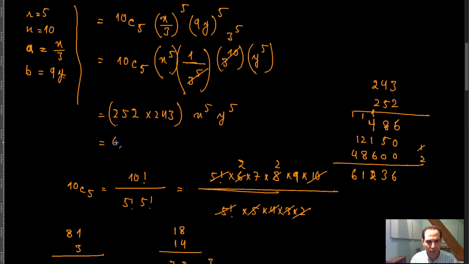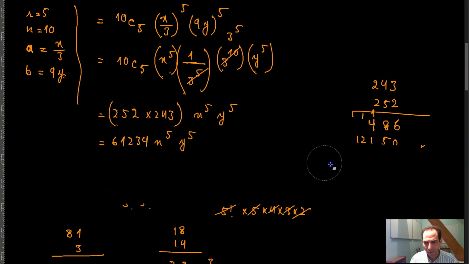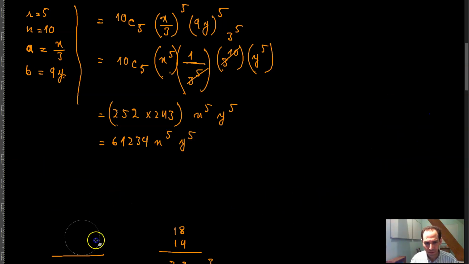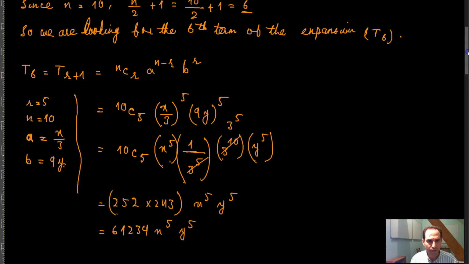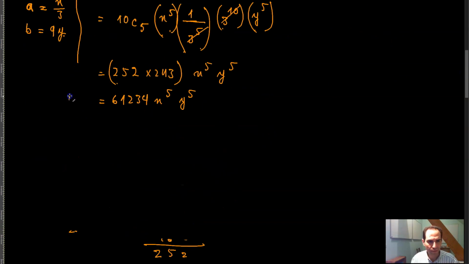So that is 6, 1, 2, 3, 4, x raised to the power 5, y raised to the power 5. That is your middle term. That is t of 6, which is the middle term.